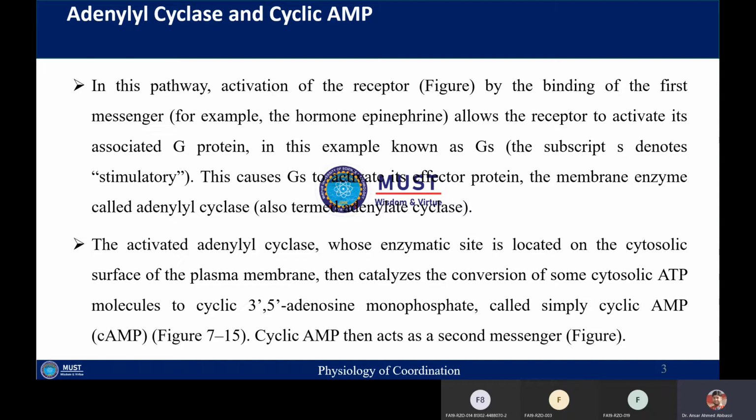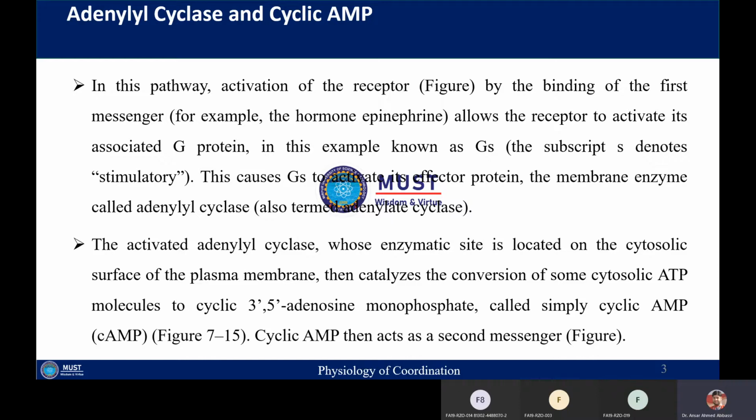So this is the pathway: initially the ligand binds to its receptor, and the receptor in turn will activate the G protein, specifically the stimulatory subunit, and this G protein will in turn activate an enzyme called the effector molecule, which in this case is adenylyl cyclase or adenylate cyclase.